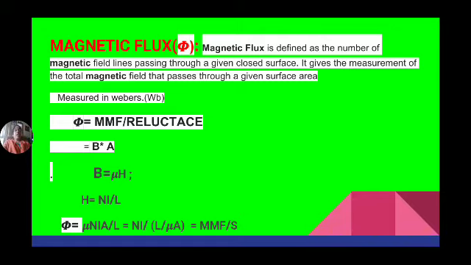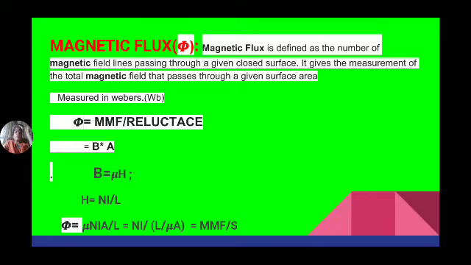Now once again we will recall the terms which are related to magnetic circuits. First, magnetic flux. It is defined as the total number of magnetic lines passing through a given closed surface of a magnet. It is denoted by the symbol phi and is measured in Webers.